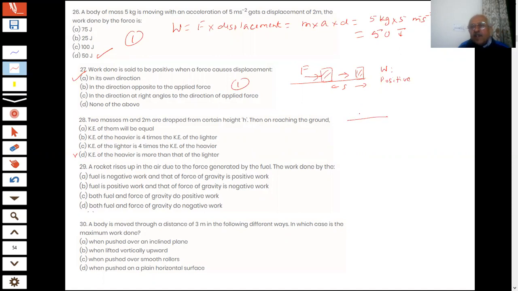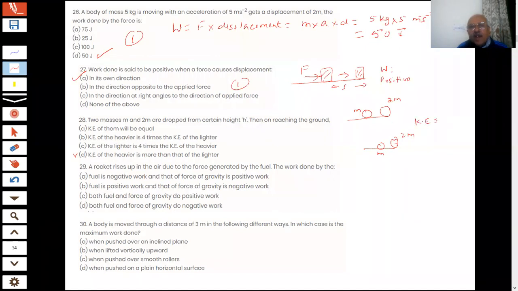Okay, see the story. These are the two bodies. One is mass m, the other is 2m. They are dropped from the same height and they reach the ground, students. What is the kinetic energy?